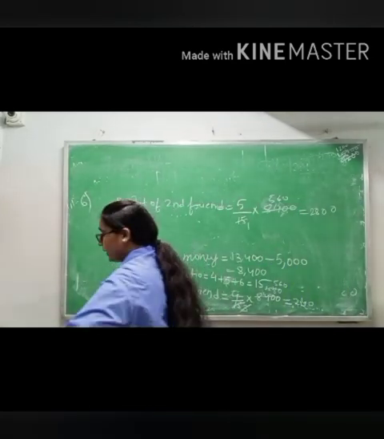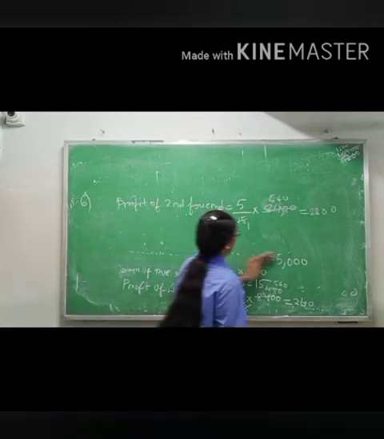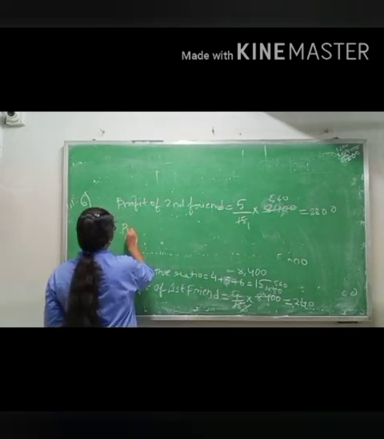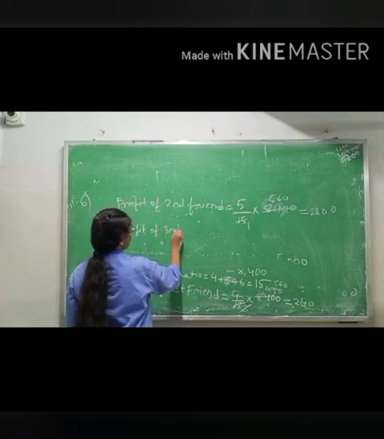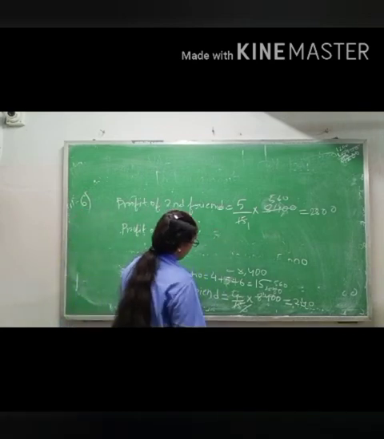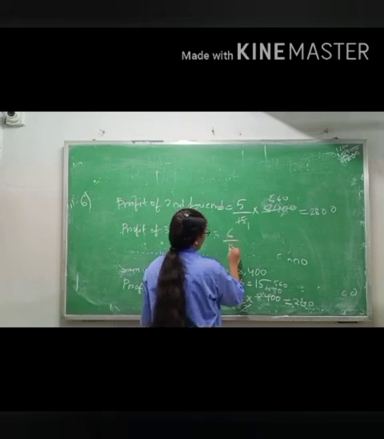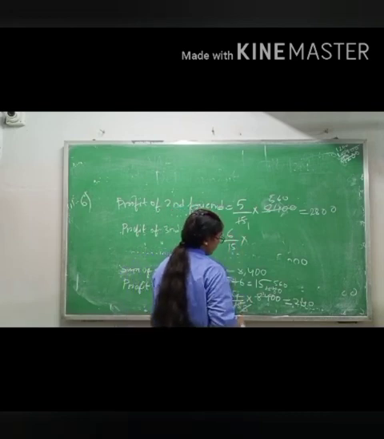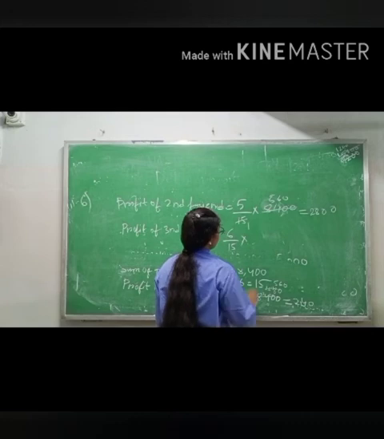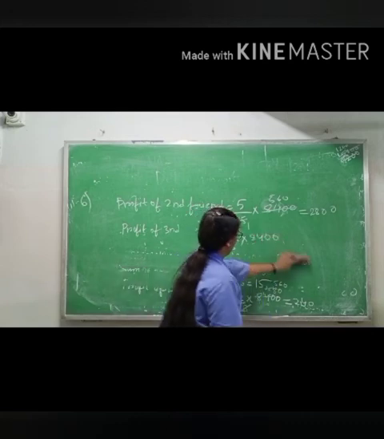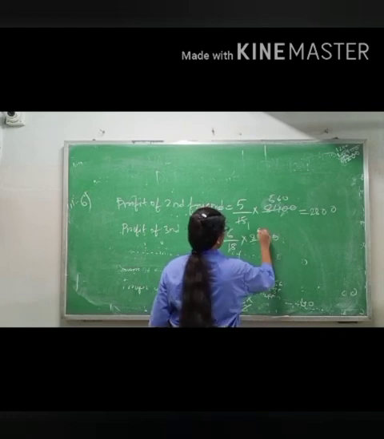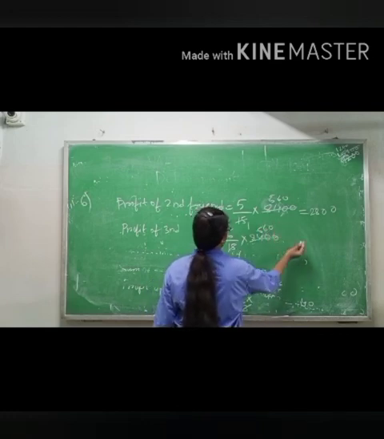Okay, 2,800. Now the profit of the third friend, 6 by 15 of 8,400. Okay, same, when you cancel, you get 560 only.